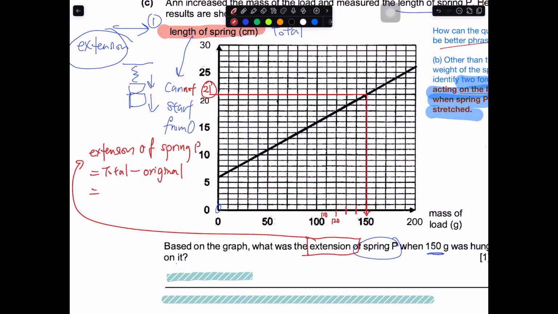Okay, so the total is 21 cm. You minus the original. Original means when no load is added. So that means you look at here. Okay, you look at here.